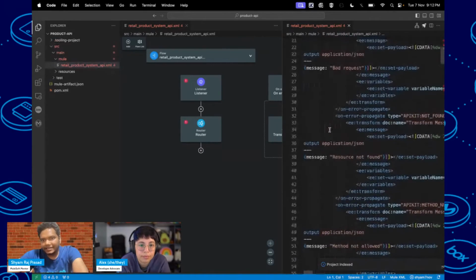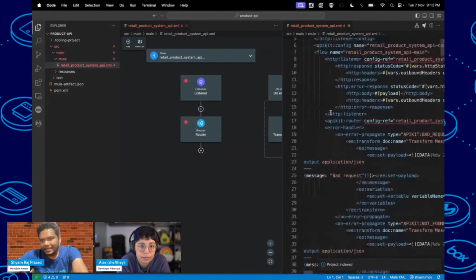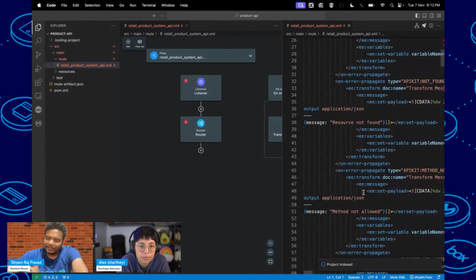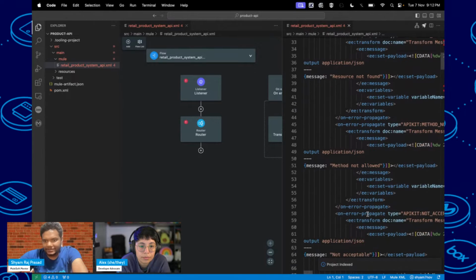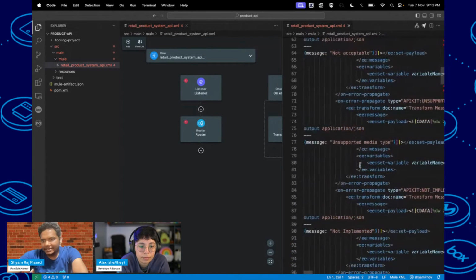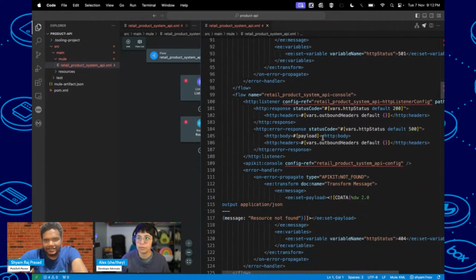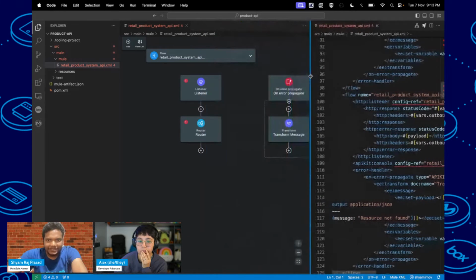Even the exception handling is there, like bad request, resource not found, and method not allowed, which you can see in Anypoint Studio also. Here we have the XML file, and we have a flow diagram also, a visual diagram.